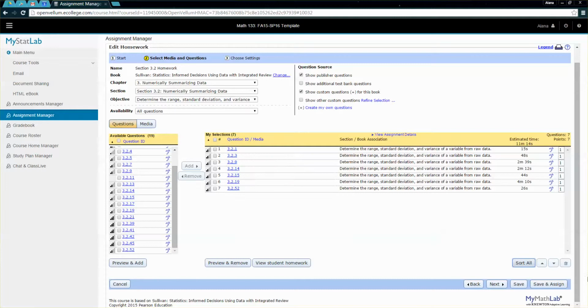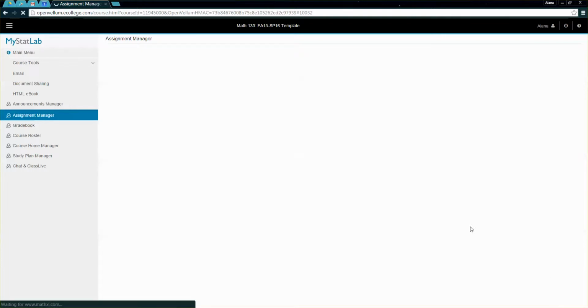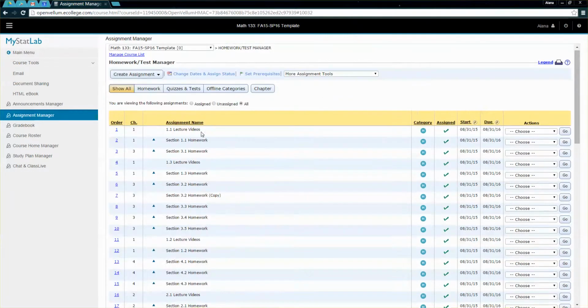There you have it. So now I'm going to click Save and Assign, and it'll live with the same instructions that I have for the whole homework set. Right? And then I can delete this one now because I don't really need this. But that's how you would fix homework problems.